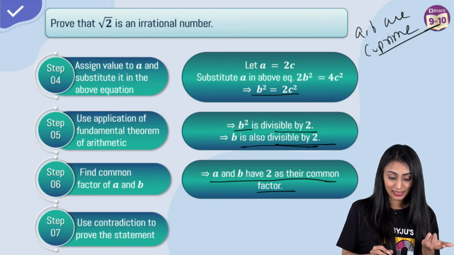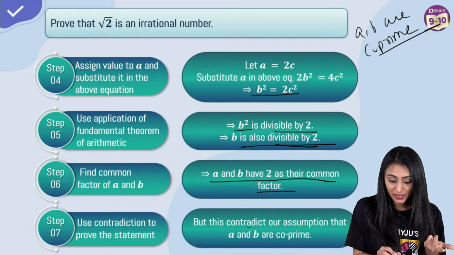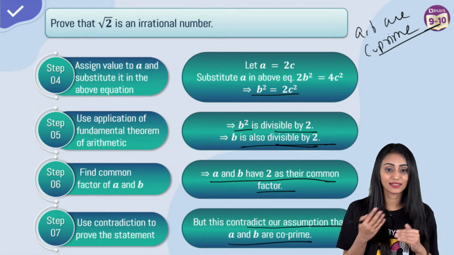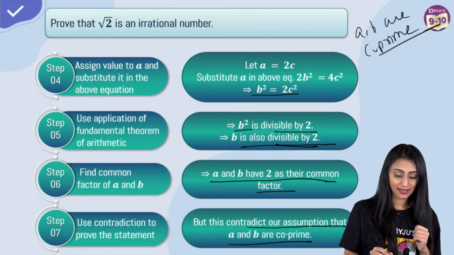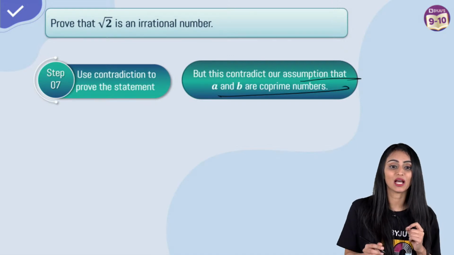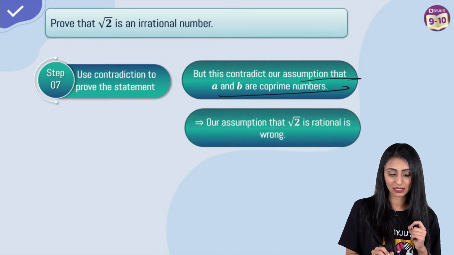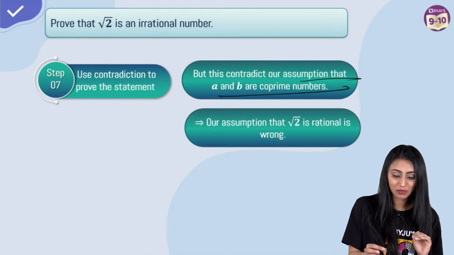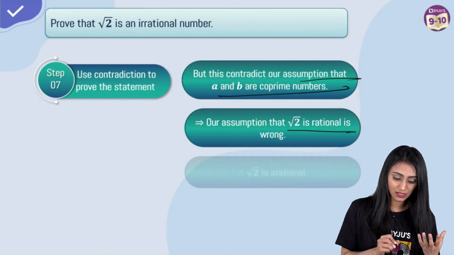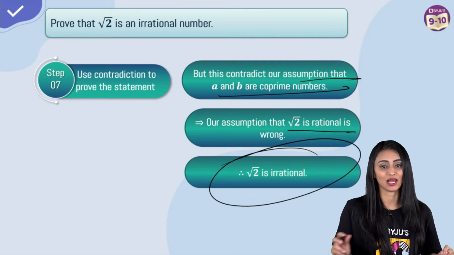So this contradicts our assumption that a and b are co-prime. So they are not co-prime. That means what we assumed, that root 2 is rational, is wrong. Root 2 is irrational actually.